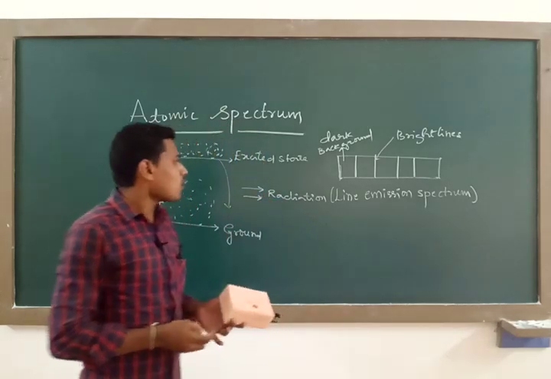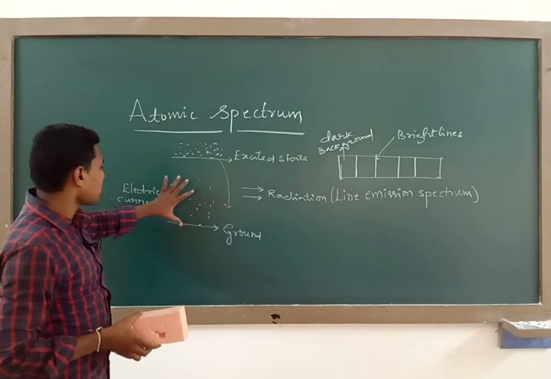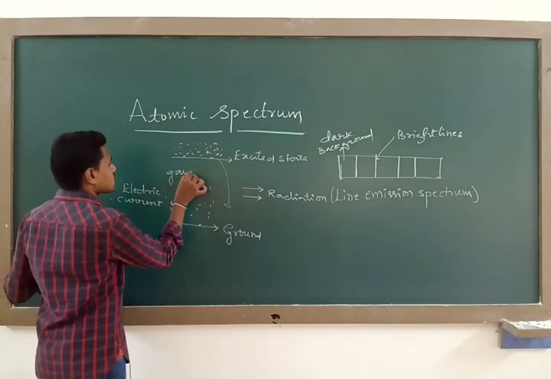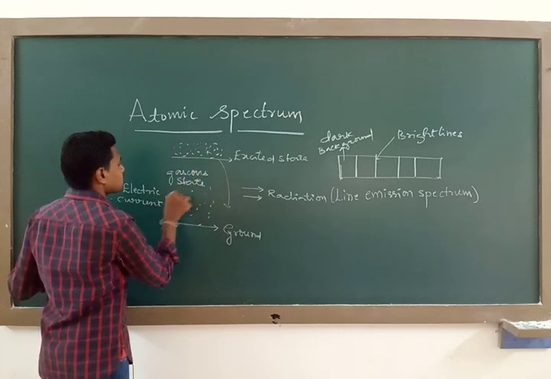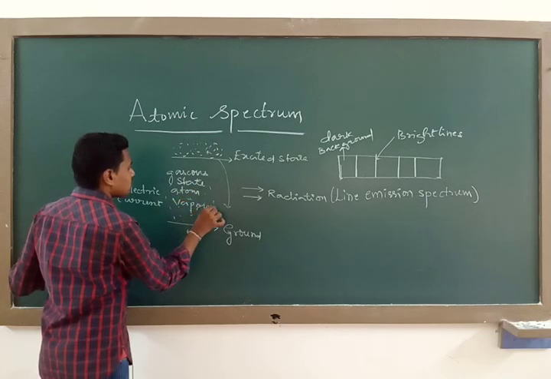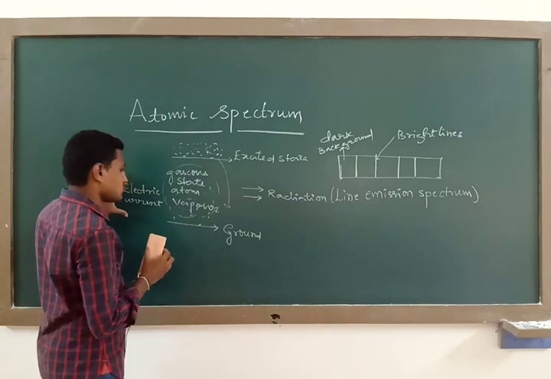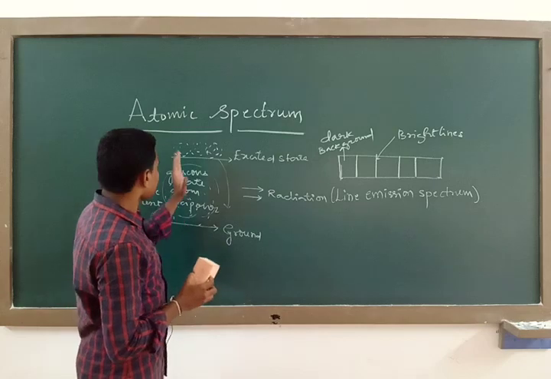So here, what is the use of this type of excitation of some atomic state? This is nothing but a gaseous state of an atom, or a vapor state. When it is subjected to excitation by supplying some energy or by passing electric current under low pressure condition, what happens?